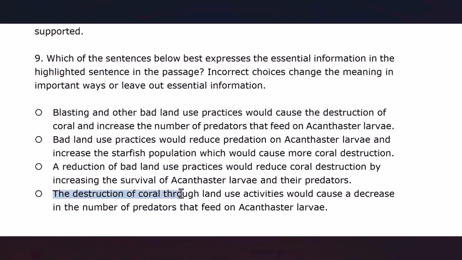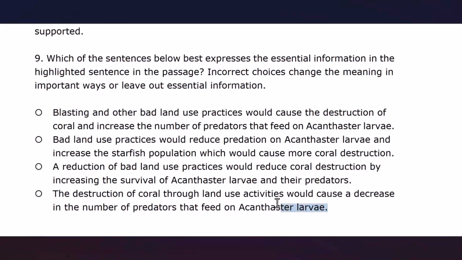The destruction of coral through land use activities would cause a decrease in the number of predators that feed on acanthaster larvae. This sentence states that as a result of land use activities, we have destruction of coral, and this destruction of coral would cause a decrease in the number of predators that feed on acanthaster larvae.